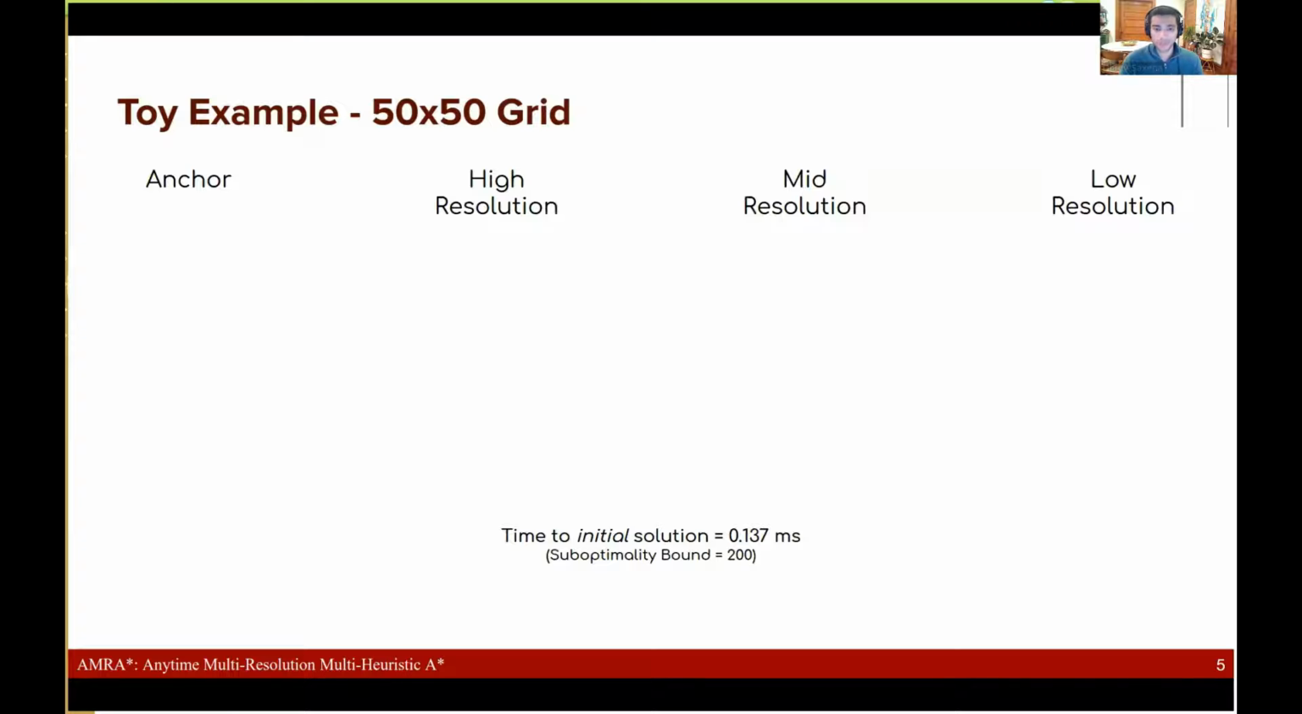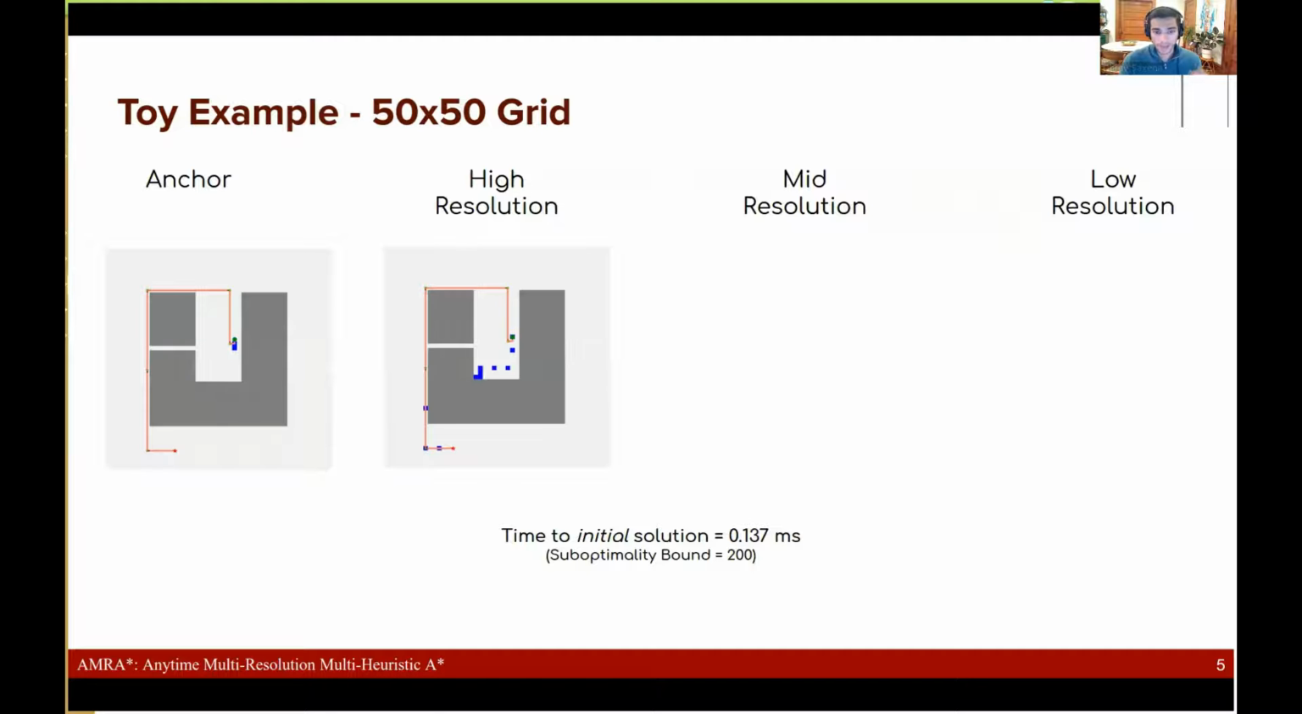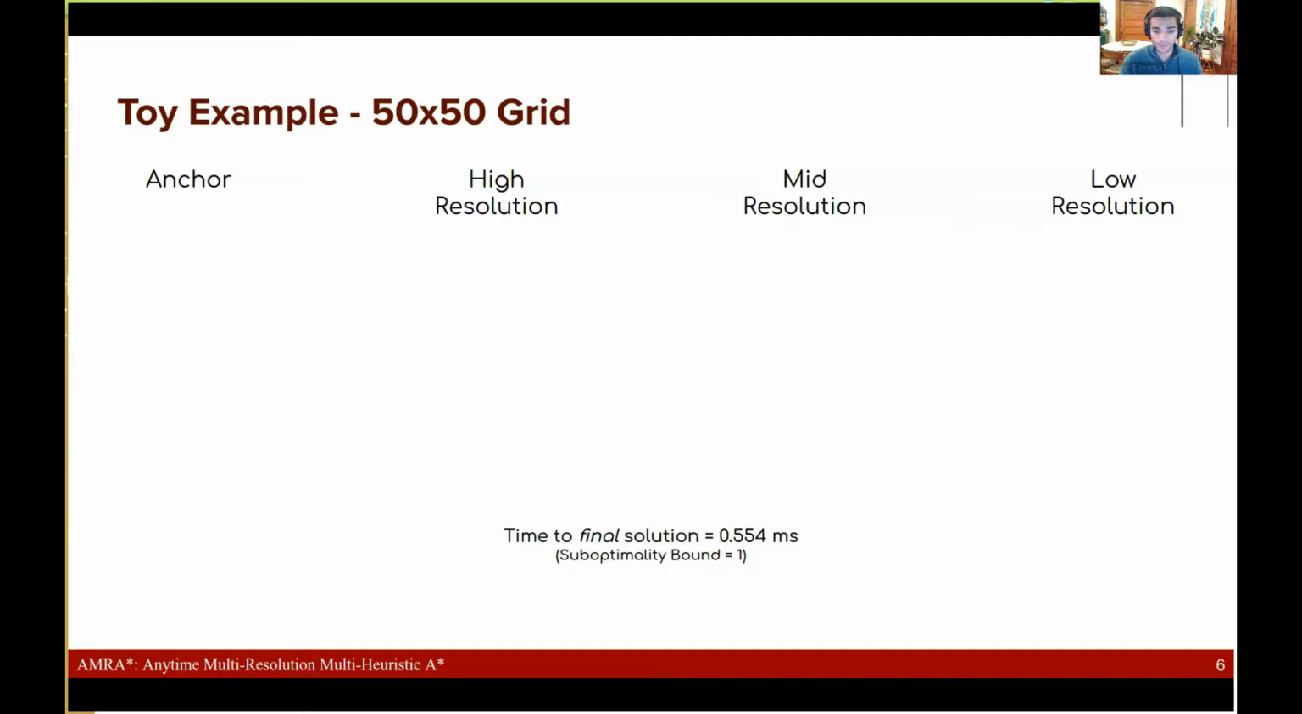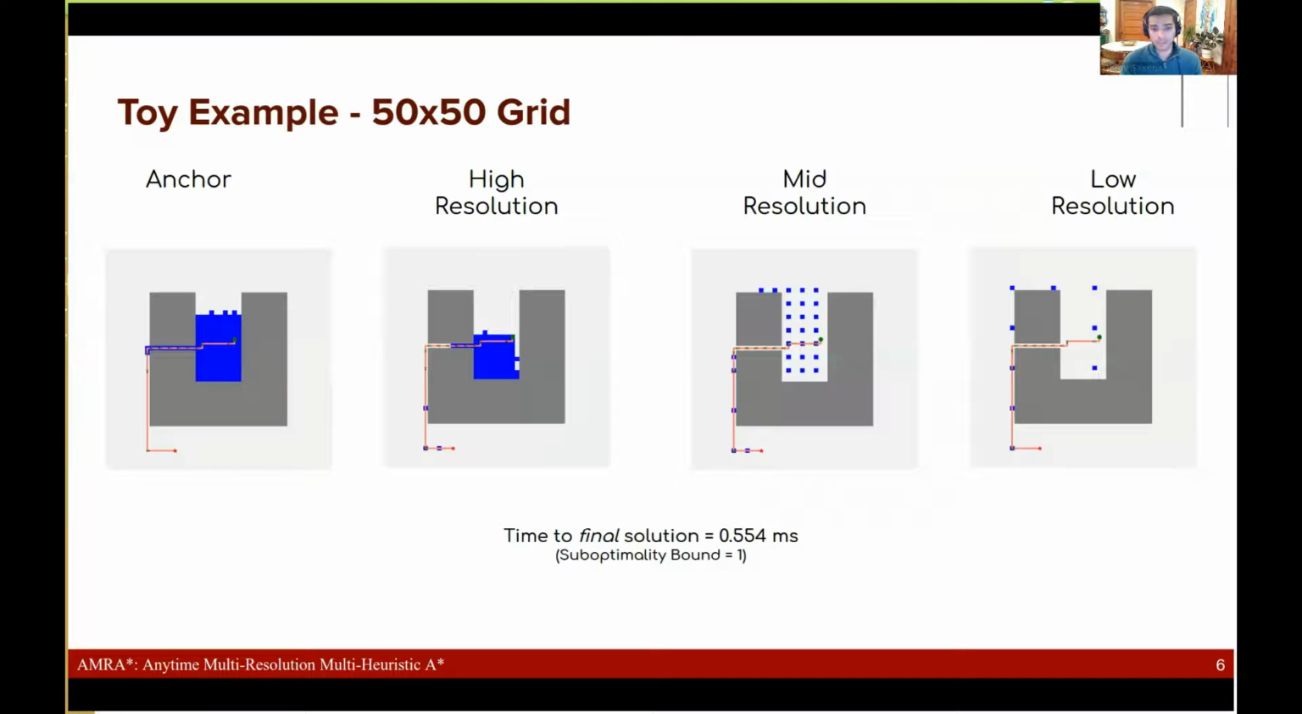The first solution that's returned by AMRA star with a high suboptimality bound of 200 goes around the cul-de-sac to get to the goal. And it finds this solution by expanding states mostly at the mid and low resolutions. State expansions in these images are shown in blue. Eventually, though, when we need to converge to the optimal solution over time, we must expand many more states at the high resolution in order to provably return the optimal solution. In this case, one that goes through the narrow passageway to get to the goal.